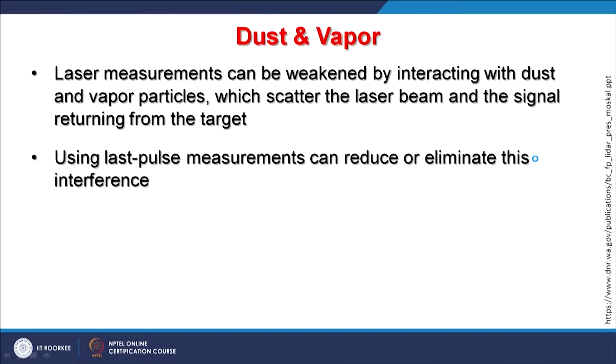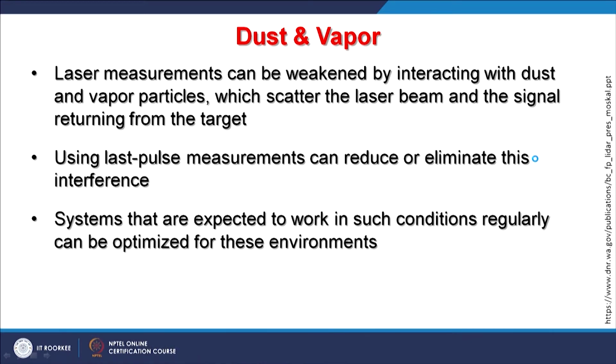So, using last pulse measurements can reduce or eliminate this interference. Some correction techniques are there by which the scatter effects of dust and vapors can be minimized, and the system is expected to work in such conditions regularly, and can be optimized for these environments.